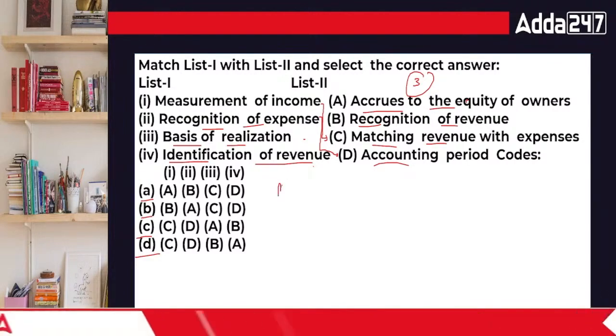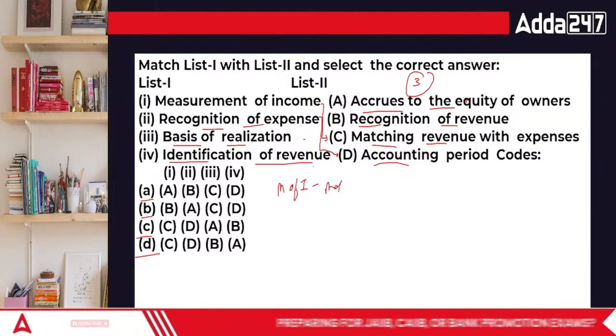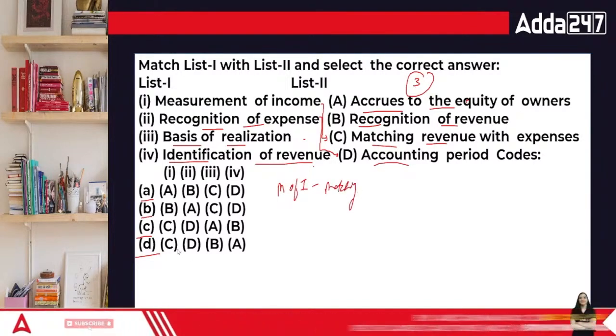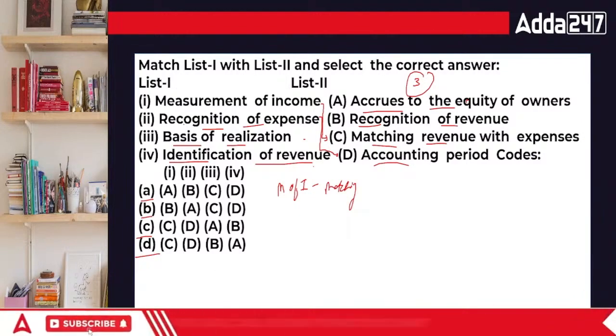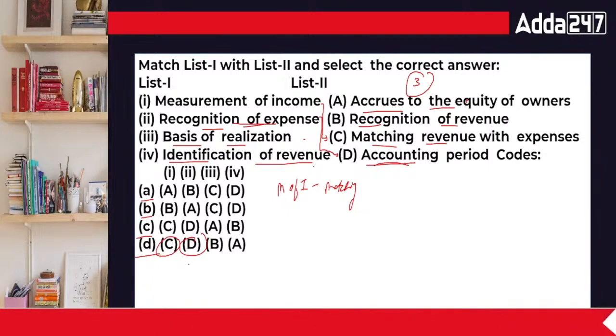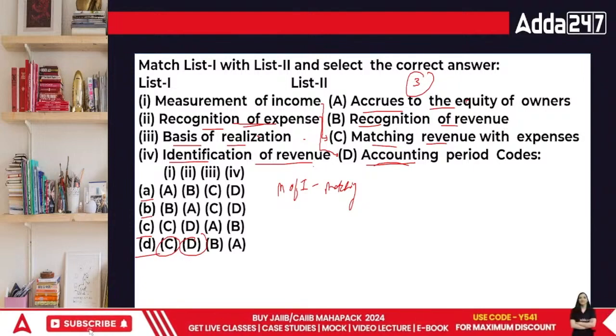First one is measurement of income. When we talk about measurement of income, this is equal to matching the revenue and expenses. Then the second is related to recognition of an expense. It should be recognized in one particular accounting period, so it should be D. So we have C and D correctly. Then we have basis of realization, which is recognition of revenue, identification of revenue.